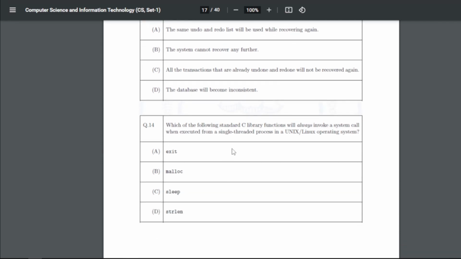14 is: which of the following C library functions will always invoke a system call when executed from a single threaded process in a Unix/Linux operating system? So for question 14, our answer will be one is exit and another is sleep. Both exit and sleep, A and C, will be our answer.